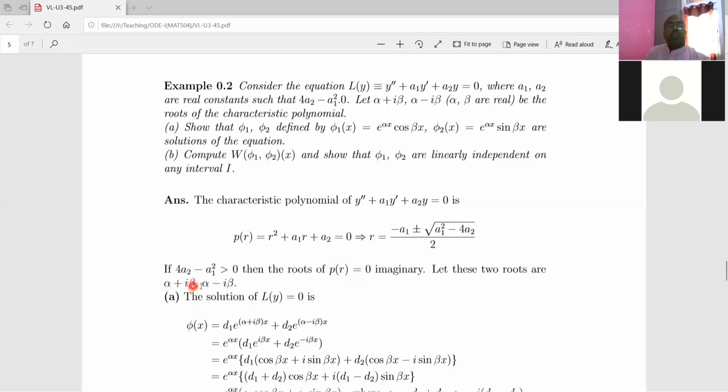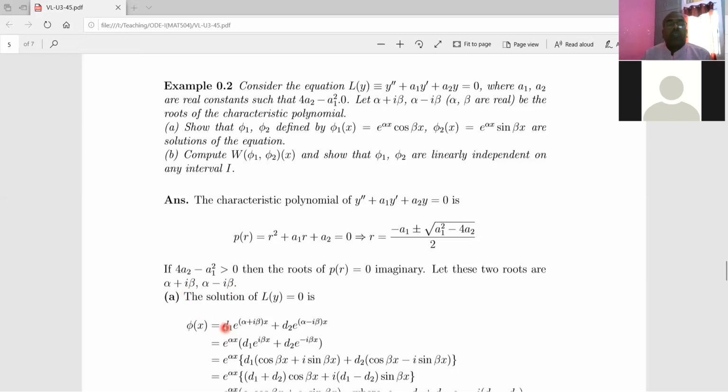What are the solutions of this? When this is the case, what are the solutions of the second order differential equation with the help of these two roots? First solution is e to the power alpha plus I beta into x, and second solution is e to the power alpha minus I beta into x, that we know. And therefore, we have proved that if we know these two solutions, then their linear combination is again a solution.